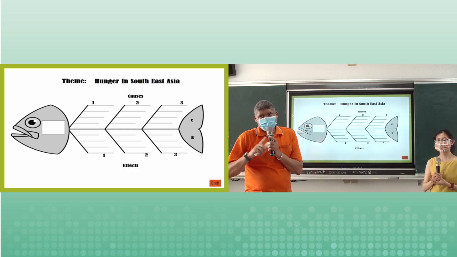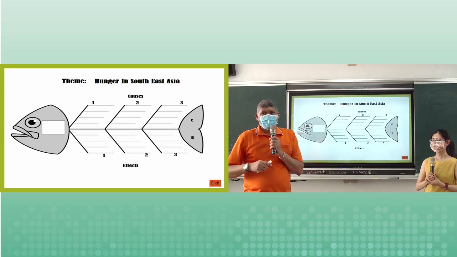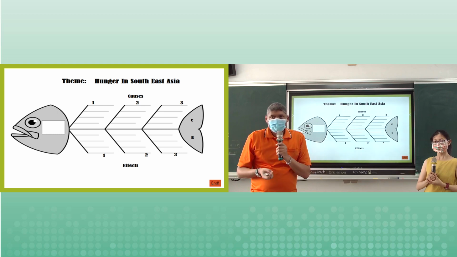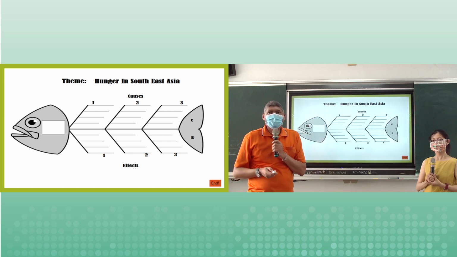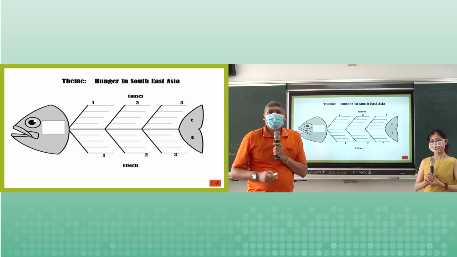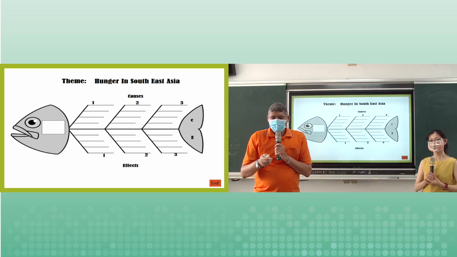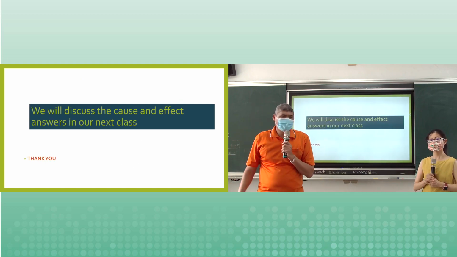Okay, so in our next class, before we get to that, this is the new worksheet. So this is like an outline of a different organogram, which is on cause and effect and hunger in Southeast Asia. Okay, so please use this one now as your second organogram. And thank you so much. And we are really looking forward to having a nice discussion in our next class, Debbie.